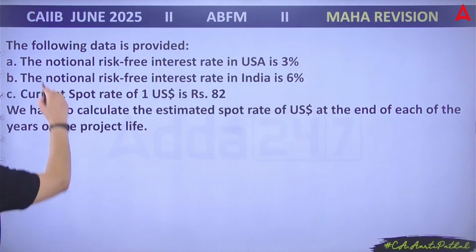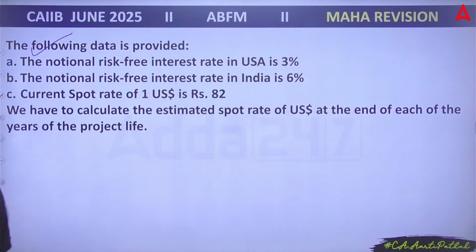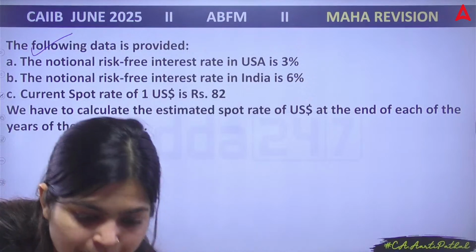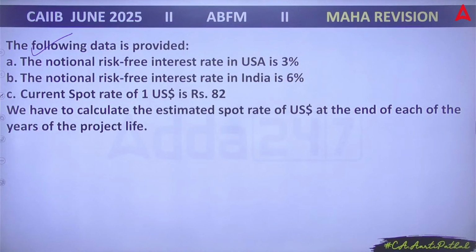Chaliye, next question. This is now numerical. Now it's your turn, everyone. The following data is provided. The risk-free interest rate in USA is 3%, the risk-free interest rate in India is 6%. The current spot rate is $1 = 82. You need to calculate the estimated spot rate of the dollar at the end of each of the years of the project life.